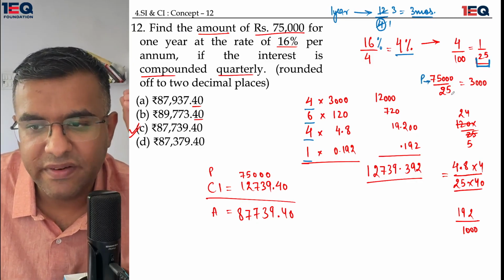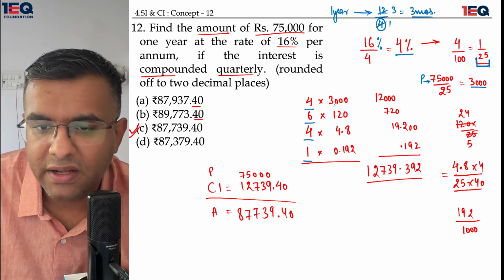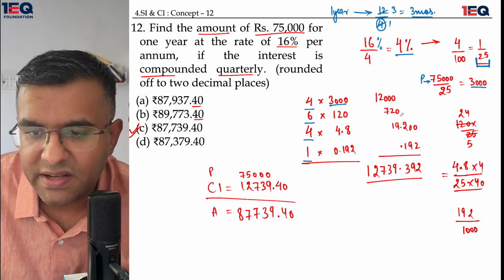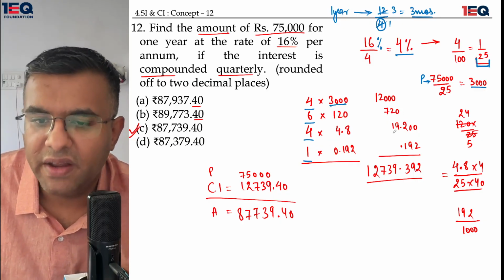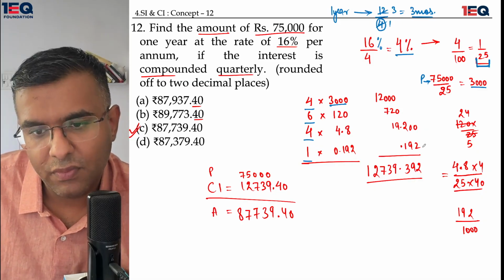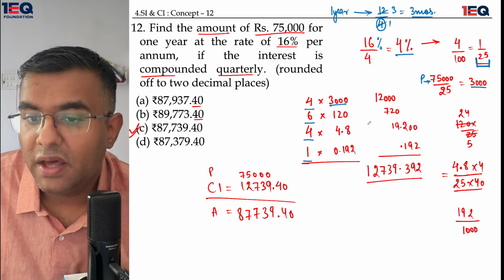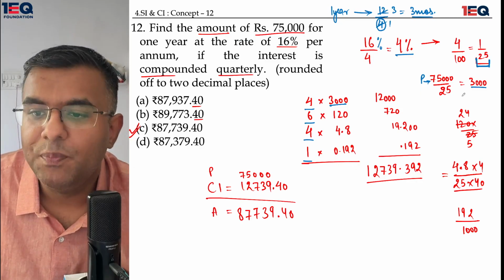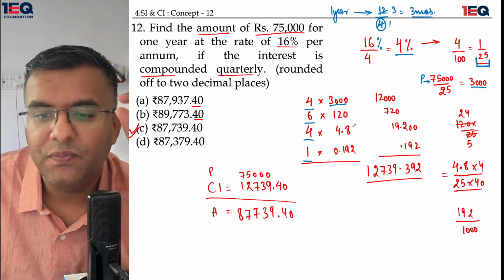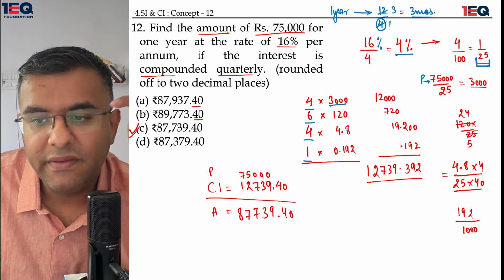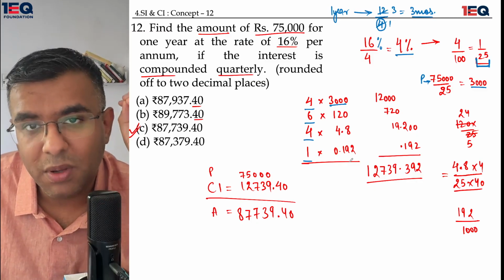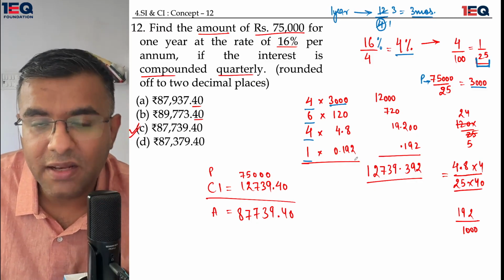The first time it is divided by 25, I get 3,000. I write that 3,000 over here. 3,000 divided by 25 would give me 720. 120 divided by 25 would give me 4.8, and 4.8 divided by 25 would give me 19.2.